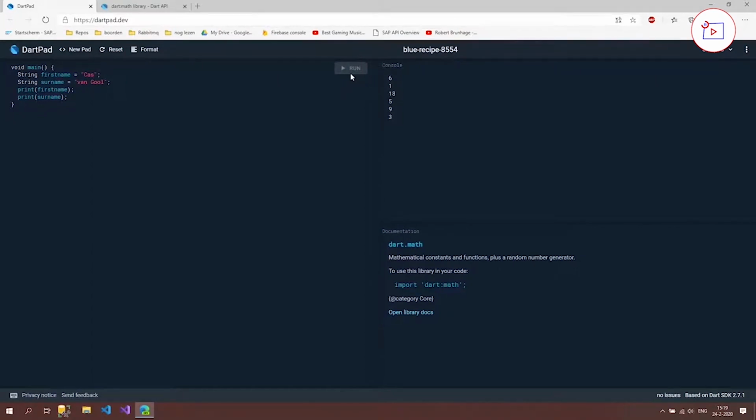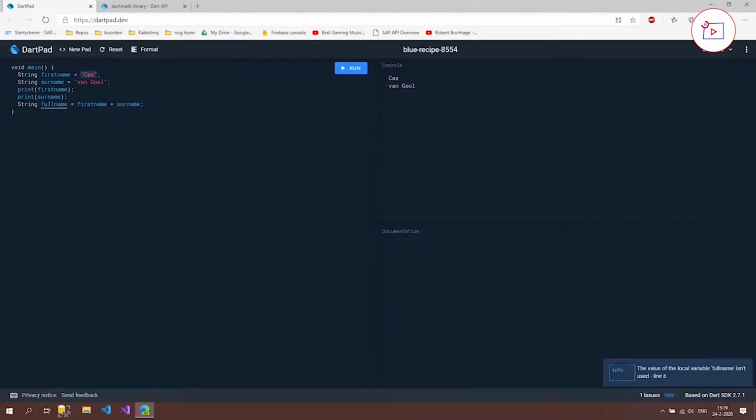Wait, it's taking a little bit longer than I expected, but yes, there it is. So now what are we going to do if we want to print out the full name? What we can do is define a new variable, which is fullName, and I'm going to say firstName plus surname. So it's going to put this piece of text in front of this piece of text.